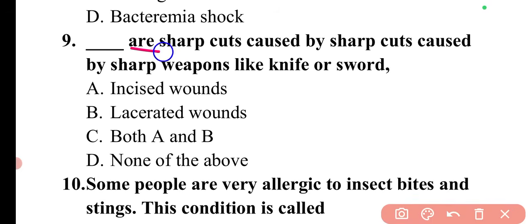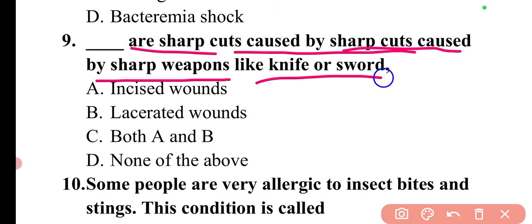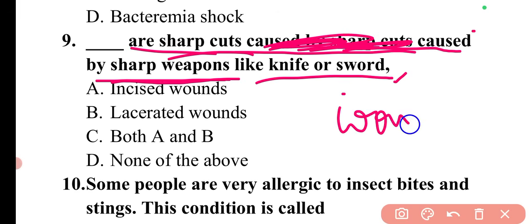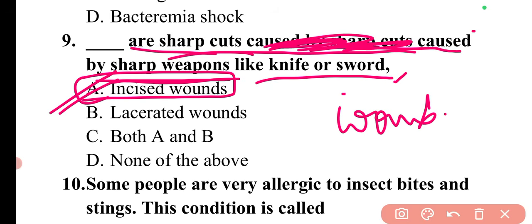So the question is, dash are sharp cuts caused by sharp weapons like knife or sword. Basically, these are the sharp cuts which are caused by sharp weapons like knife or sword. So there are basically two to three types of cuts, or we can say wounds. So these are the incised wounds, which are the sharp cuts due to knife or sword.